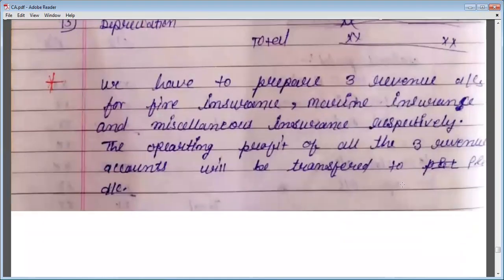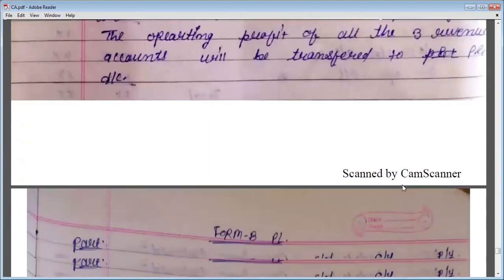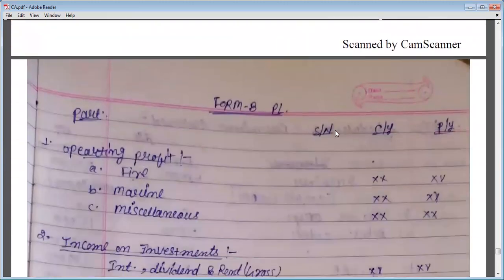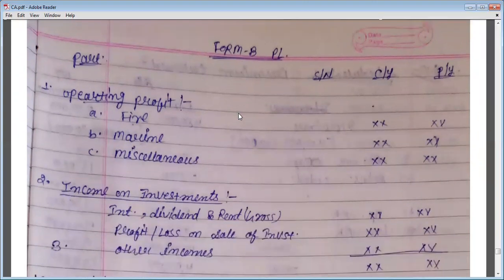Yes. Now second format is for P&L. So see the P&L is here. There is form number B here. So that is also for revenue account. We also prepared form B, but that was form B RA, revenue account, and this is form B PL. That means P&L. Okay. So let's see.